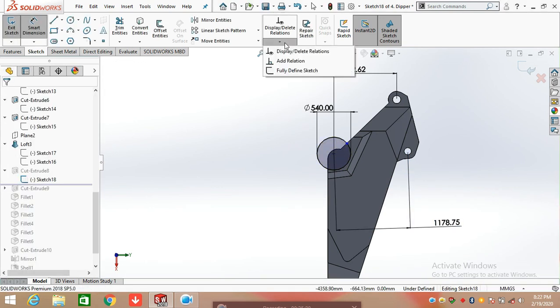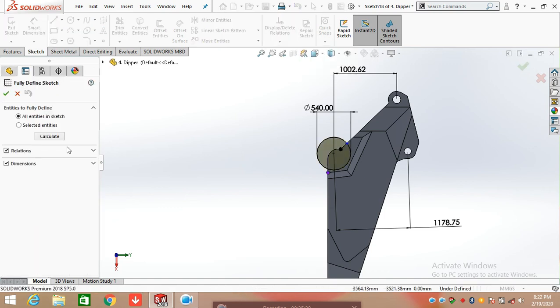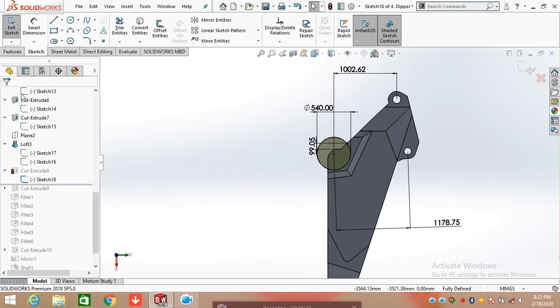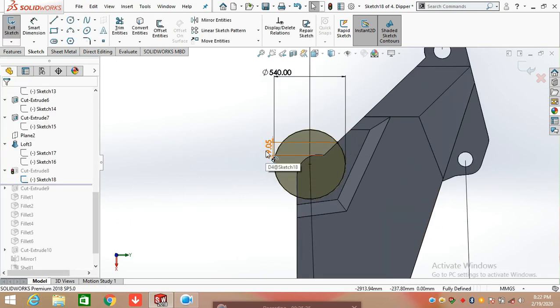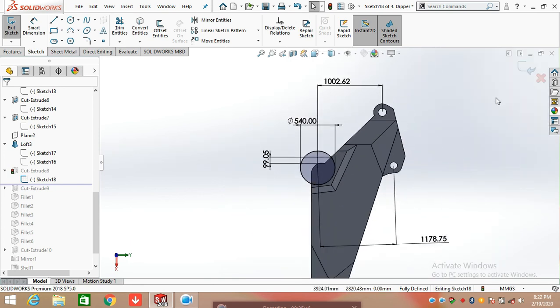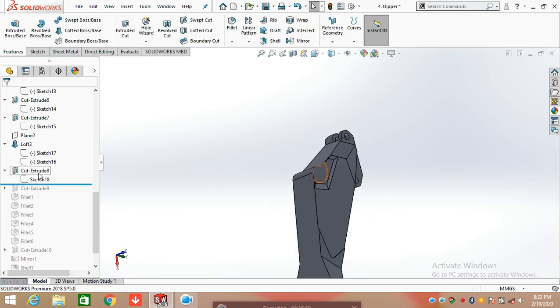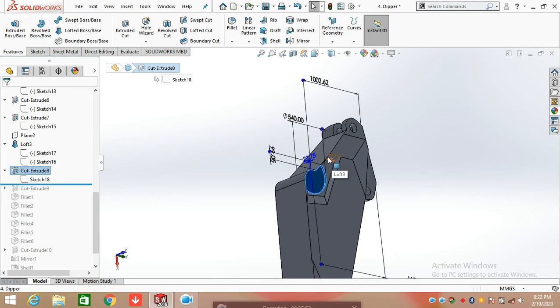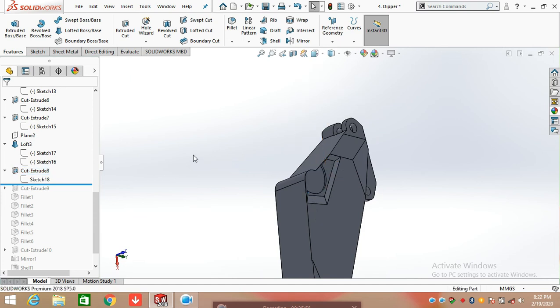Or you can simply make a sketch fully defined. Just click on display or delete relation and click on fully defined sketch and click OK. So it automatically shows you the dimension from the end point, which is 99.05 from this point to this point. And now click on extrude cut and make an extrude cut here up to a distance of 23.75 mm.